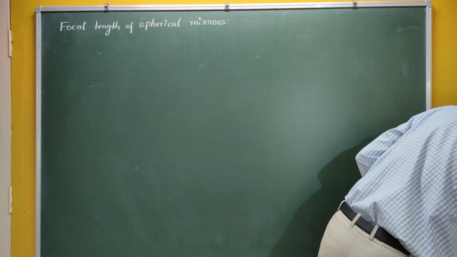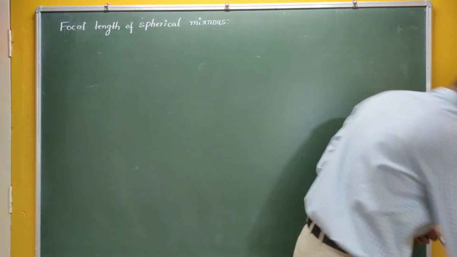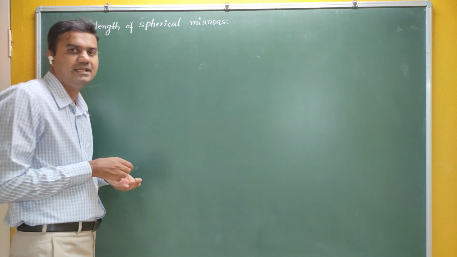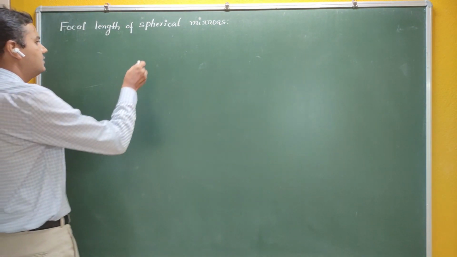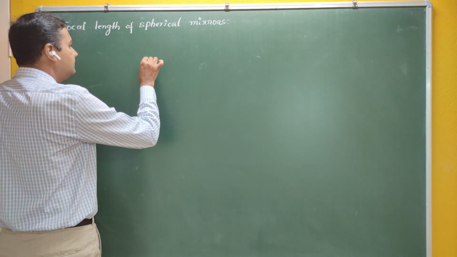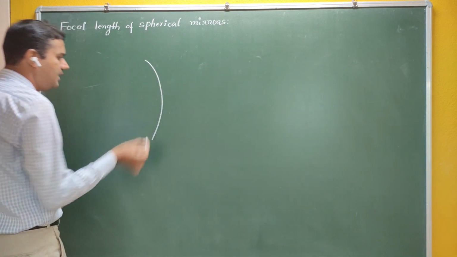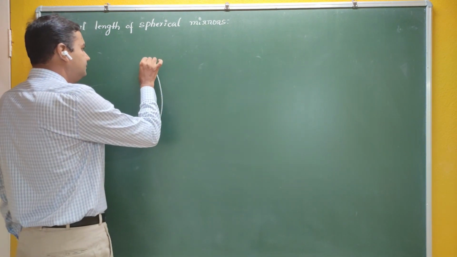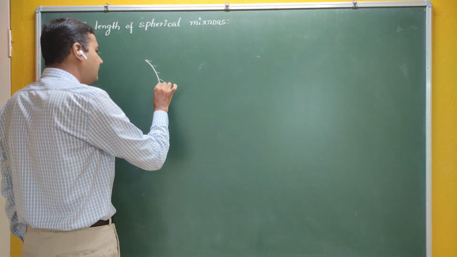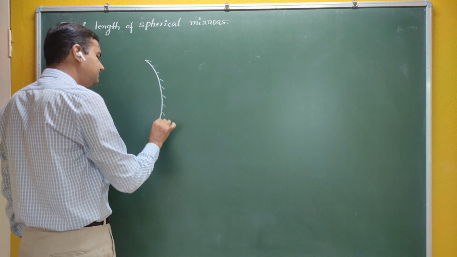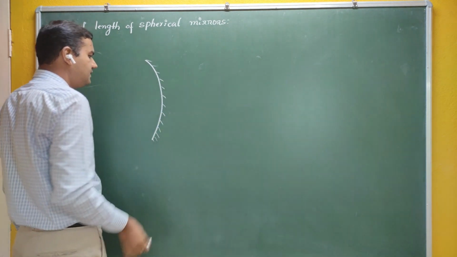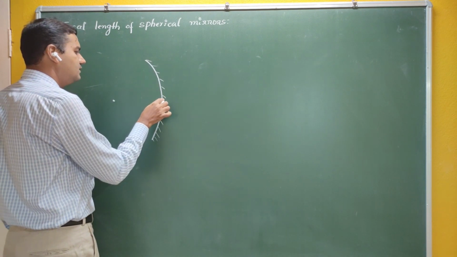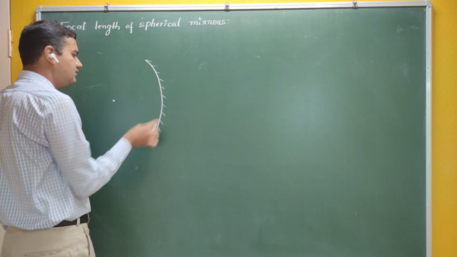In the last lecture, we studied that there are two types of spherical mirrors. One is convex and the second is concave. We have also studied the sign convention here. So this is a concave mirror whose outer side is coated with silver. It has some center of curvature, and the geometrical center of the mirror is called the pole,